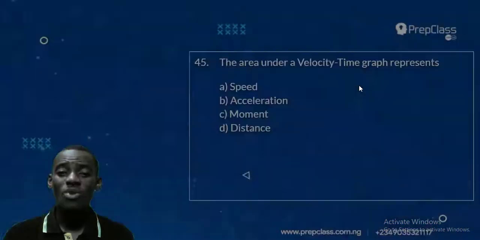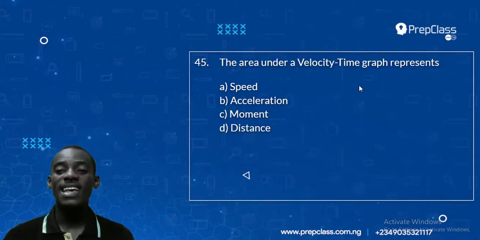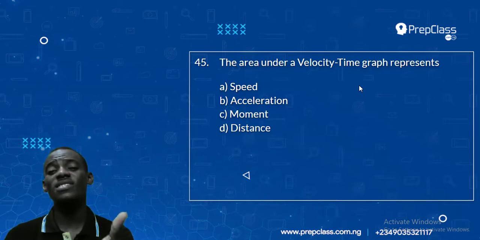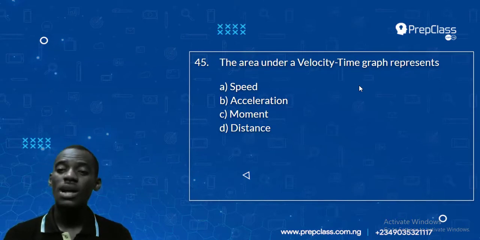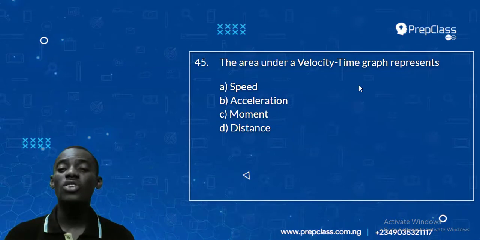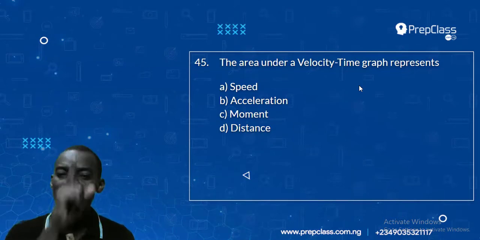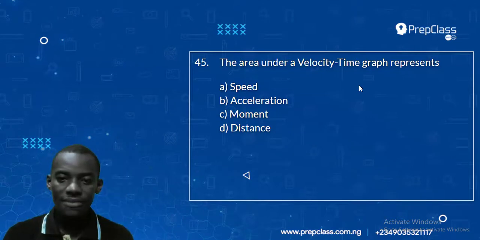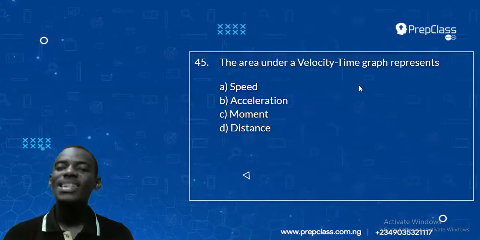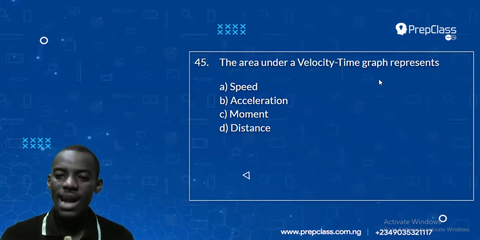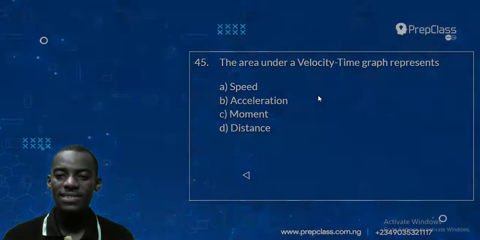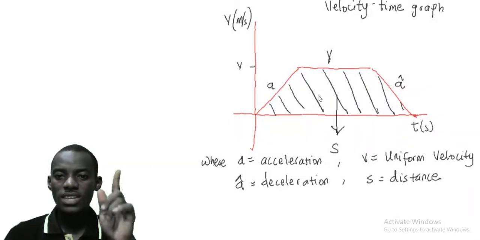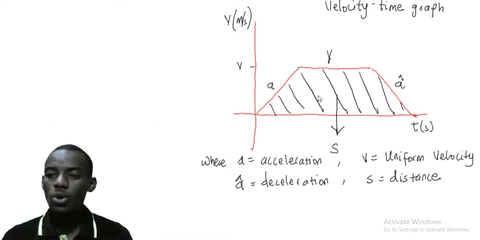Now let's come to the last question of this series. It says the area under a velocity time graph represents what? This is a senior secondary SS1 question. In SS1 you were taught under motion that there's something called a velocity time graph. Velocity is here, time is here. Let me just show you the diagram. Velocity is up, in meters per second, and time is below, in seconds.